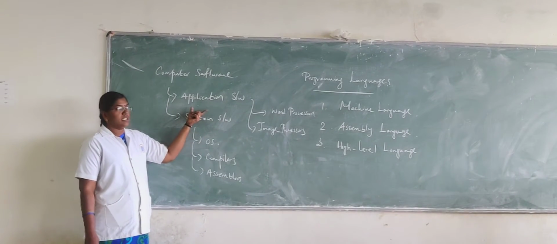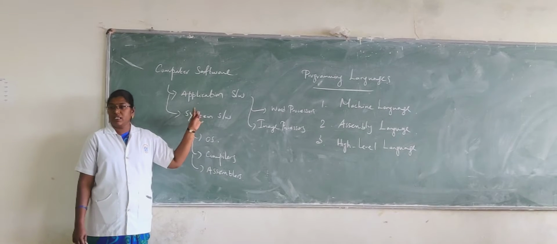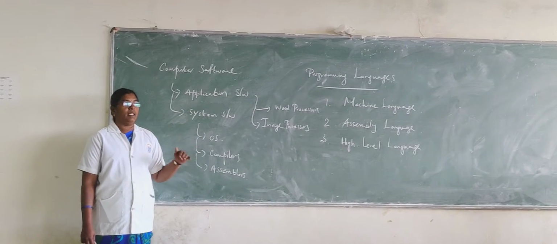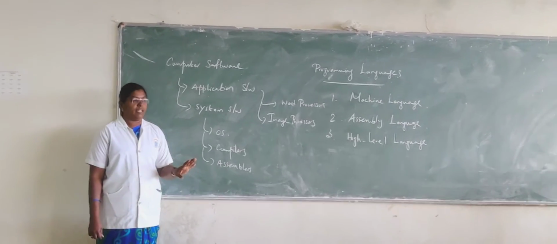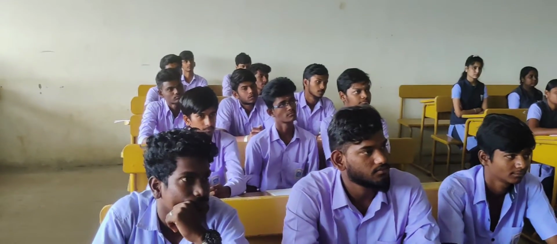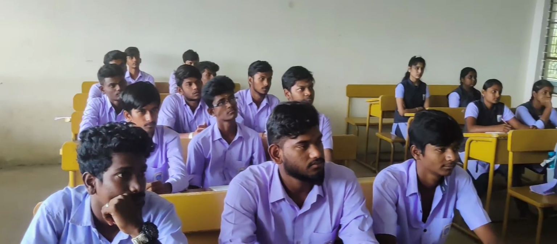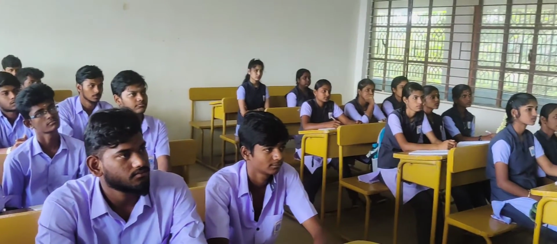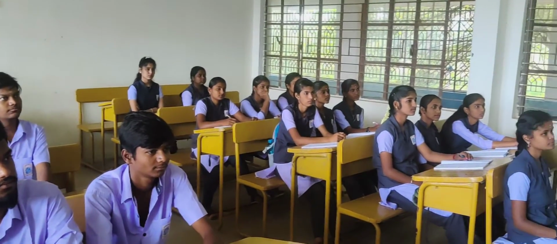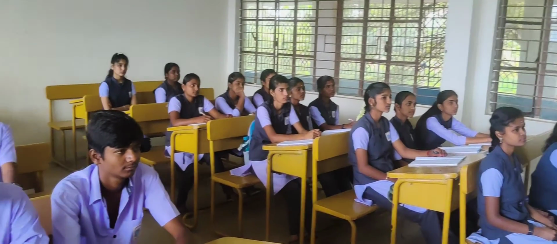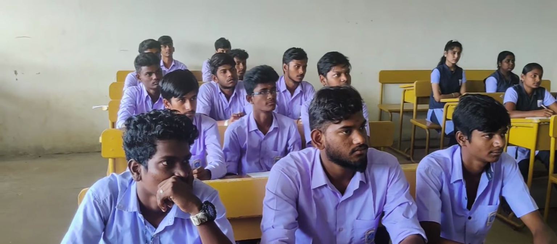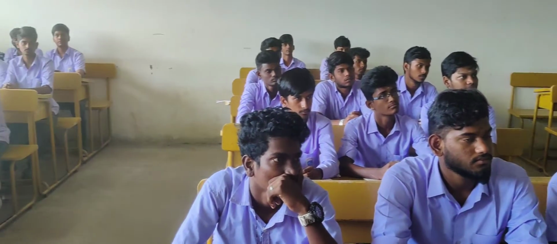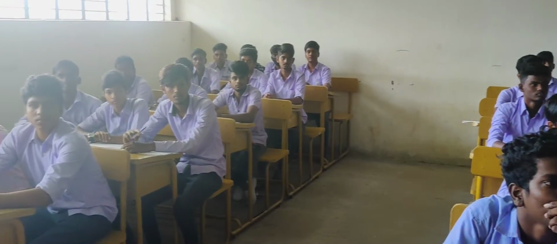The application software is the list of instructions given by the user for satisfying their own requirement. For example, when a user demands a list of instructions given to the software system, it is known as application software. Examples of application software are word processing. Word processing means you manipulate words: you enter the text, format the text, align the text, and so on.